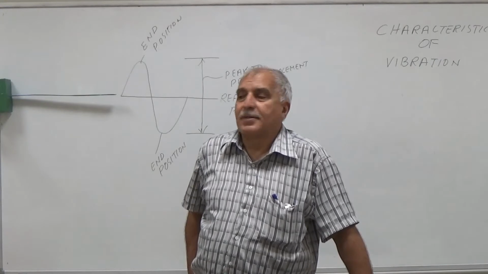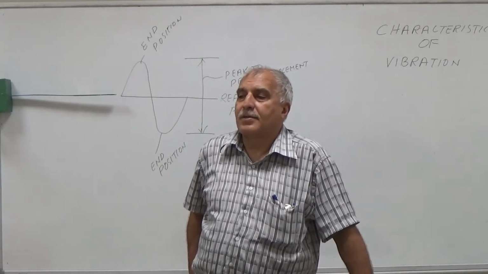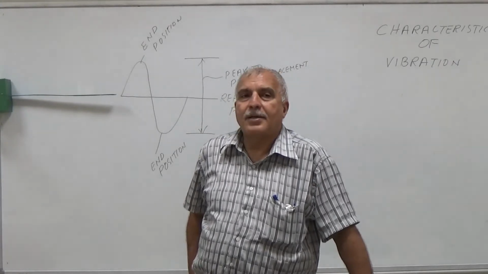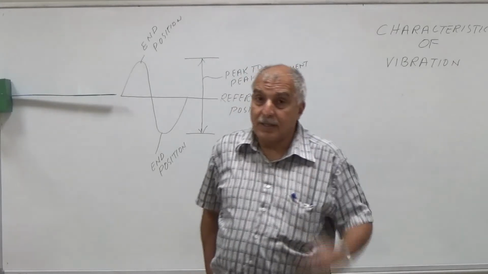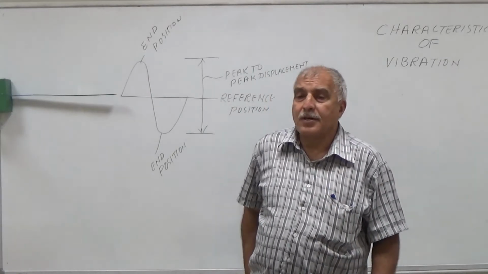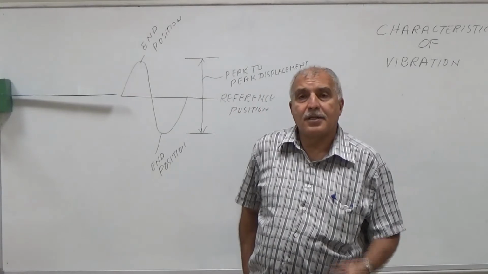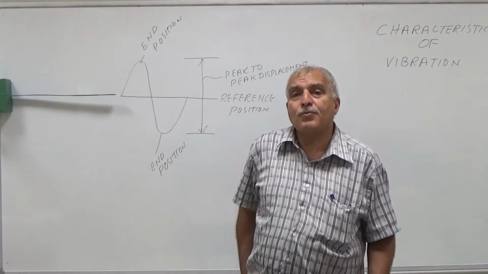After this, what will happen? The owner of the car will take the car to the workshop and he will find what the problem is. Either the engine mounting is loose, or the valve timings are incorrect, or some bolts are loose. So he will try to fix the engine.